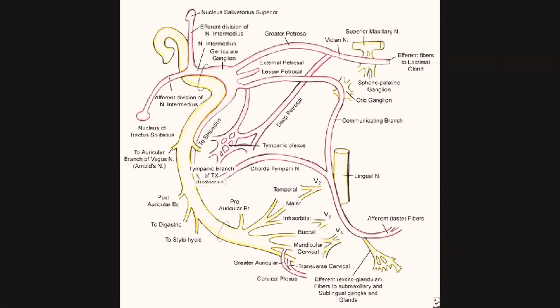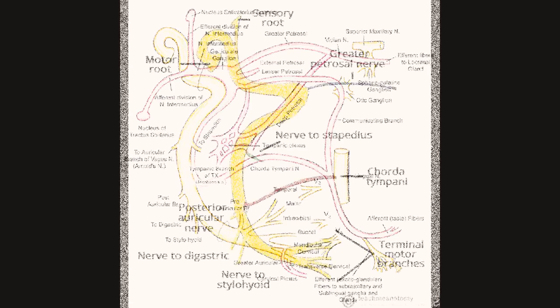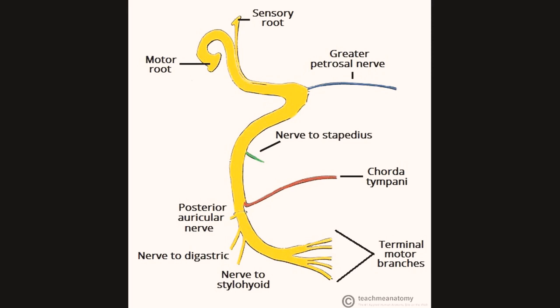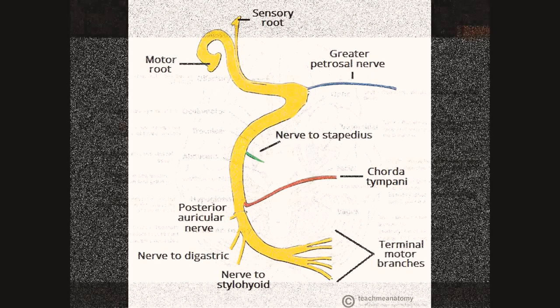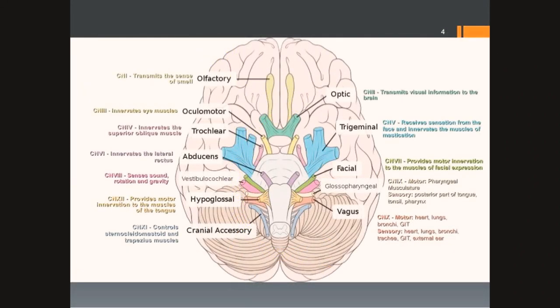The facial nerve can be divided into 6 segments: intracranial, meatal, labyrinthine, tympanic, mastoid, and extratemporal. The motor part of the facial nerve arises from the facial nerve nucleus in the pons, while the sensory and parasympathetic parts arise from the nervus intermedius. These exit the brainstem at the cerebellopontine angle, where they are enveloped in pia mater, and bathed in CSF.